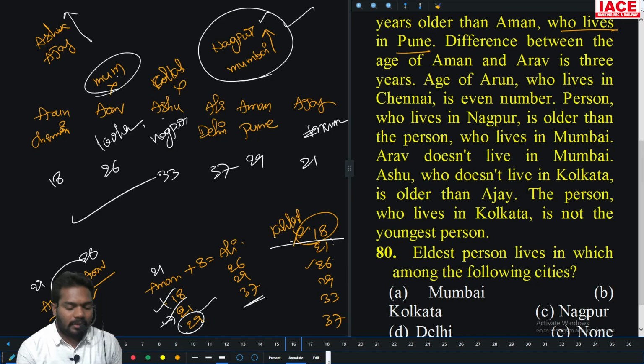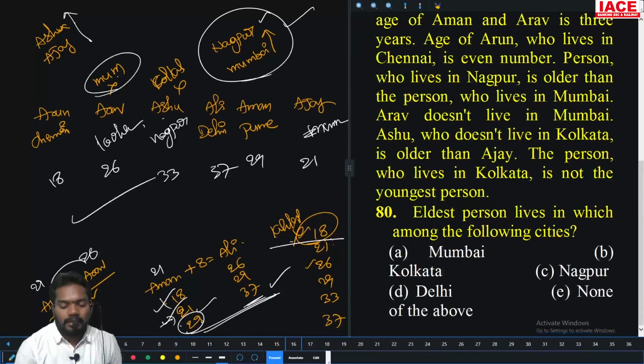Okay. So 29, 37 only. Right. Then the eldest person lives in which among the following cities? The eldest person, who is that? 37. Who is that? Delhi. Option D. Option D is the right answer.